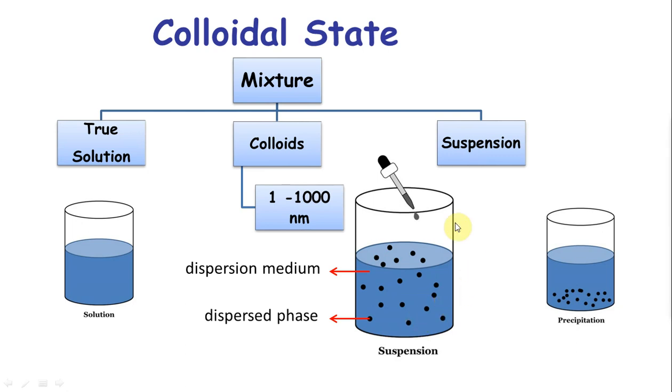Here in colloids, you want to remember two different things. The dispersion medium is basically the solvent, and the dispersed phase, what is being dispersed into the solvent, is your solute. Pretty much like NaCl in water: NaCl would be the dispersed phase and water would be the dispersion medium, but NaCl in water belongs to true solution, just an example. So you want to remember this number, 1 to 1000 nanometers.